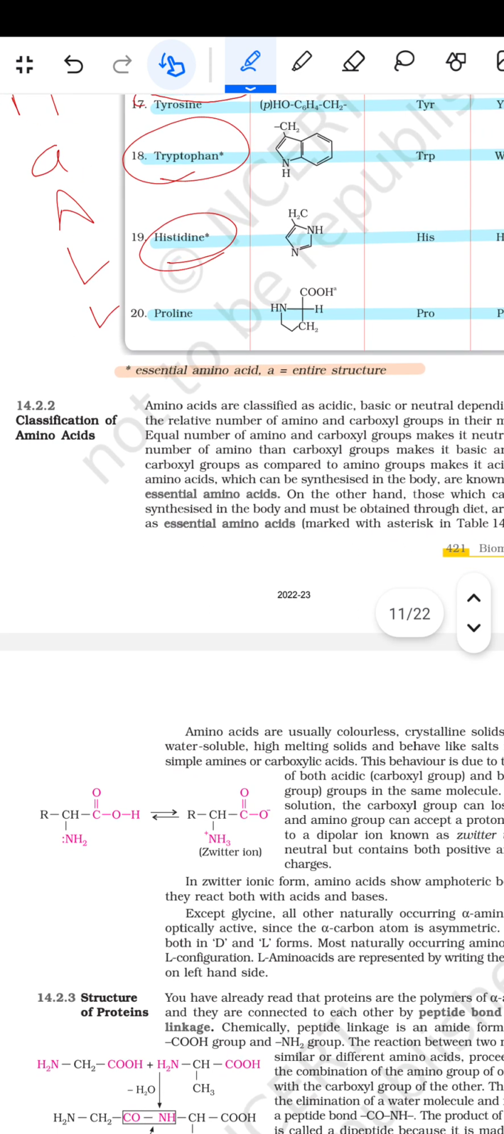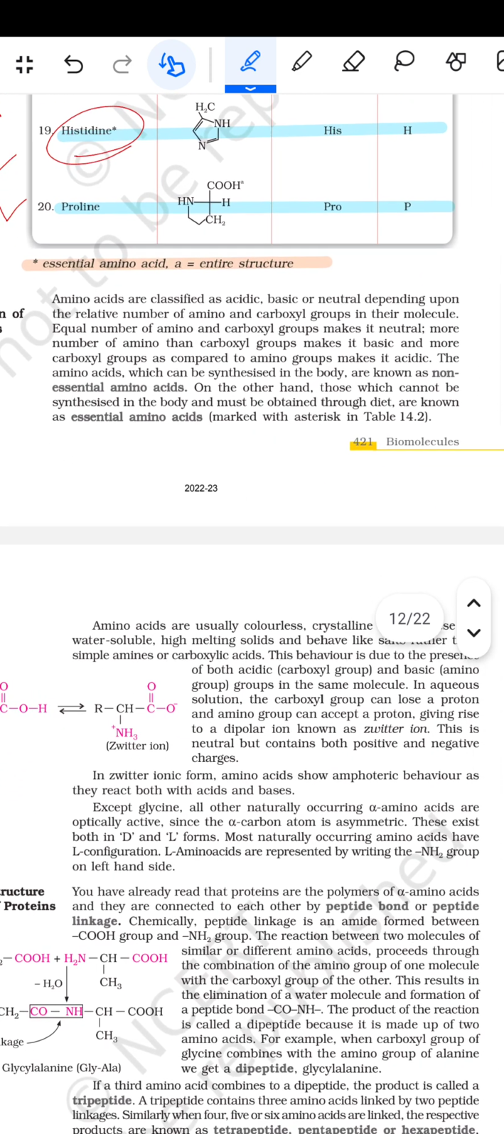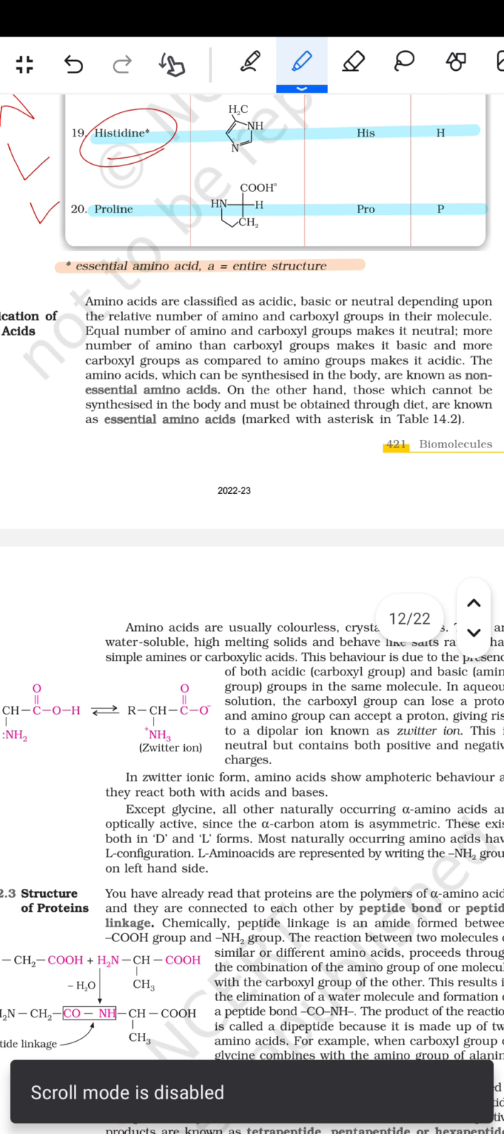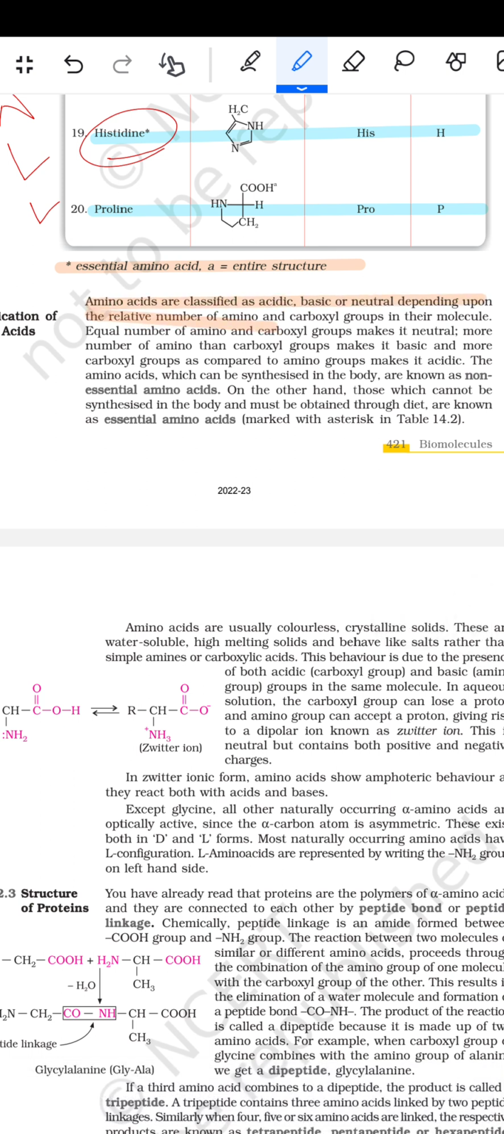Now let's look at the classification of amino acids. Amino acids are classified as acidic, basic or neutral depending upon the relative number of amino and carboxyl groups in their molecule. An equal number of amino and carboxyl groups makes it neutral, more amino groups than carboxyl groups make it basic, and more carboxyl groups as compared to amino groups make it acidic.